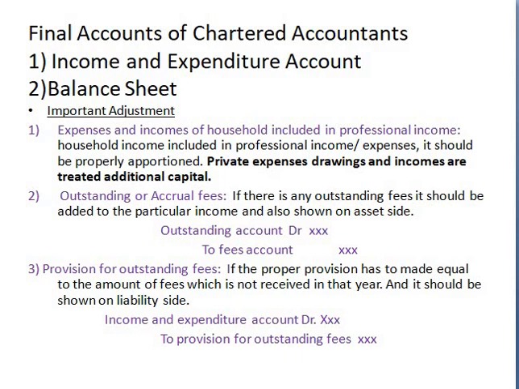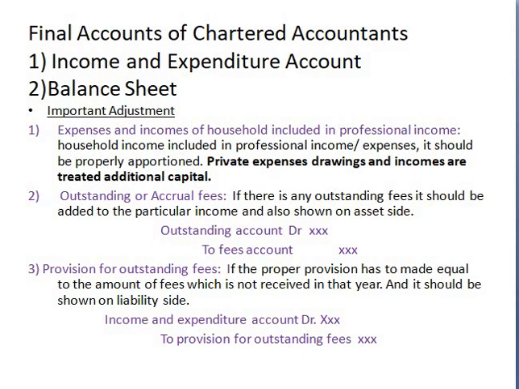If any household income or household expenses are included in the professional income, what should we do? Professional means, right now, a chartered accountant. So in the case of a chartered accountant, if personal or household expenses or income are included, the household items included with the professional income or expenses should be properly apportioned. Apportioned means divided or allocated, to be calculated properly.